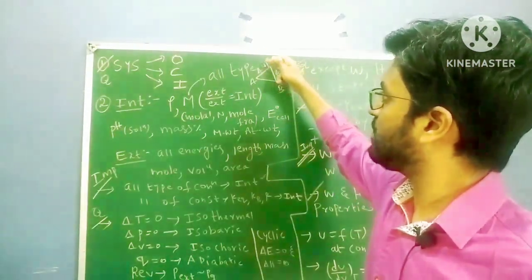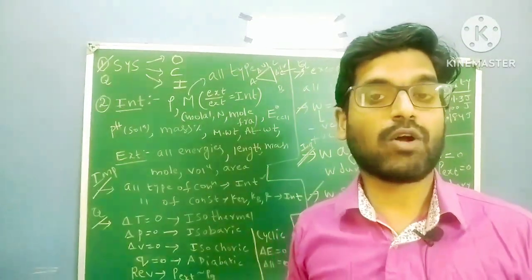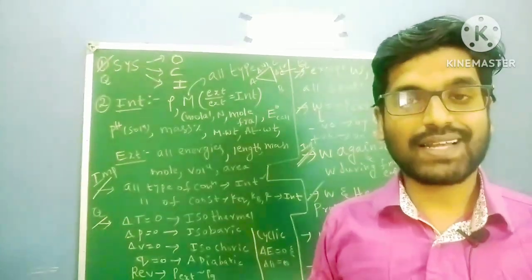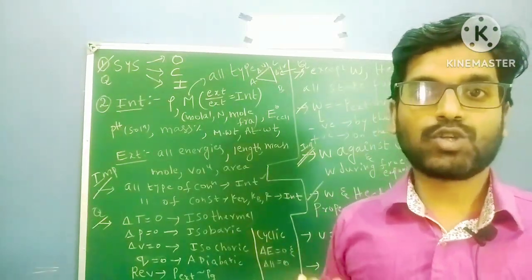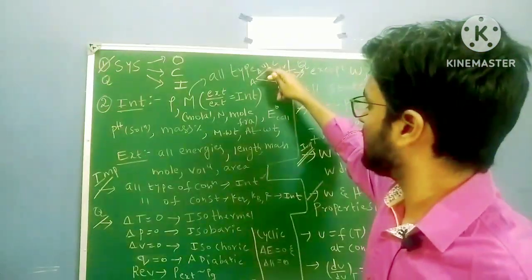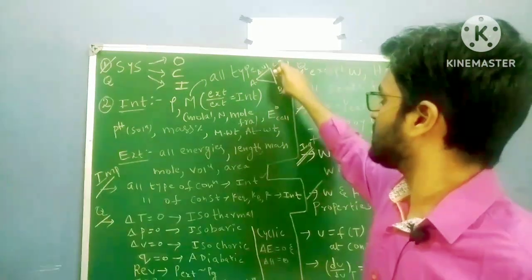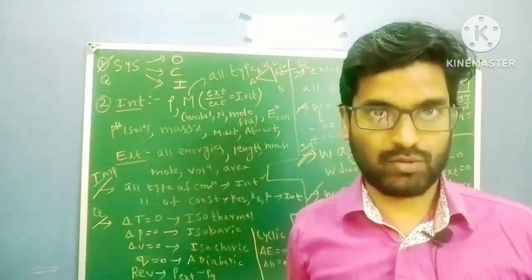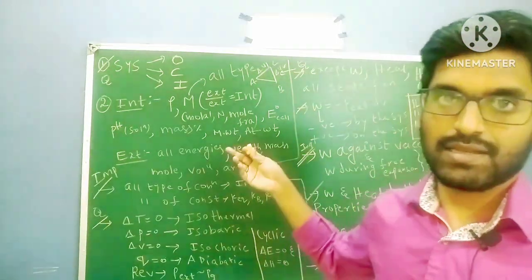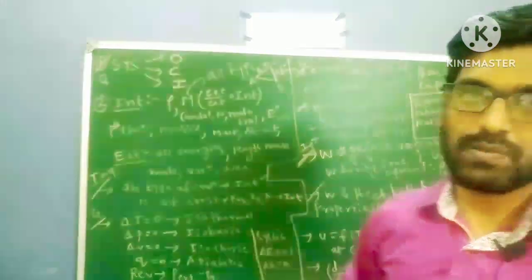But if in place of delta U1 I take W1, and in place of delta U2 I take W2, then W1 is not equal to W2. Why? Work is a path function. Work, heat and heat capacity are path functions, so they depend on path, not on state. If you take path A to C, W1 will have one value. If you take path A to B, B to C, W2 will have another value. That's the reason why W1 is not equal to W2. For internal energy, delta U1 equals delta U2. This type of question might be asked.